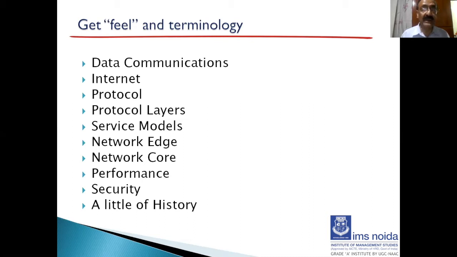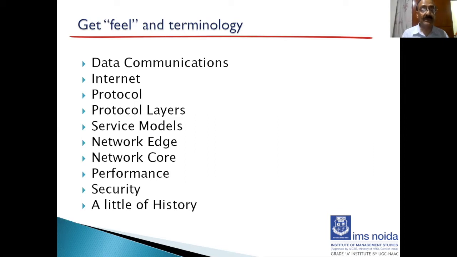Okay. So we will begin at the network's edge. Network's edge means we are at the edge, the servers are at the edge, and then there is something called network core, which is inside, like maybe transferring data from one country to the other. That is the core, which uses all the routers and things like that to transfer data from one place to the other. We will learn that internet is a network of networks and how these networks connect to each other for transferring data. Then we will look at the key architectural principles in computer networking, which is mainly protocol layers and service model. That is the whole architecture of internet we are going to study.